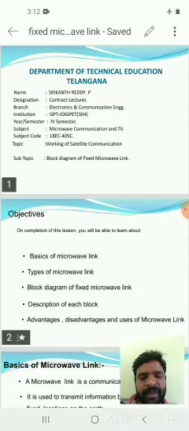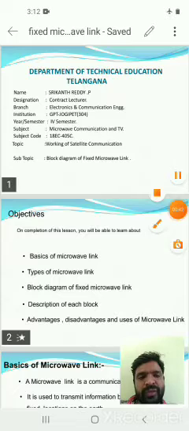Subject code EC405. Today we will discuss the topic block diagram of fixed microwave link and its uses.